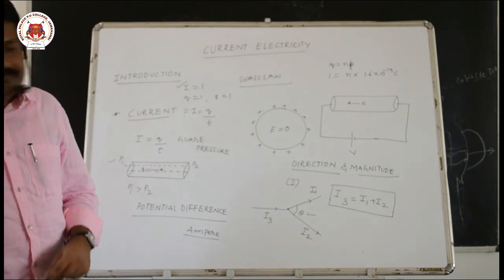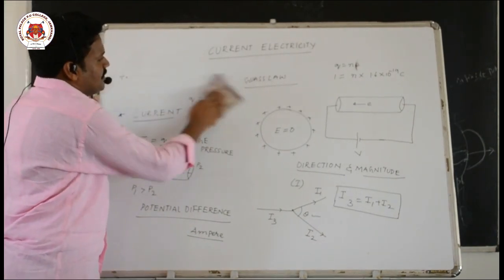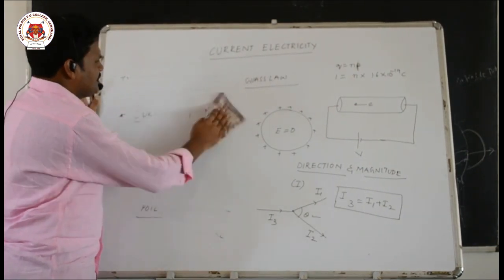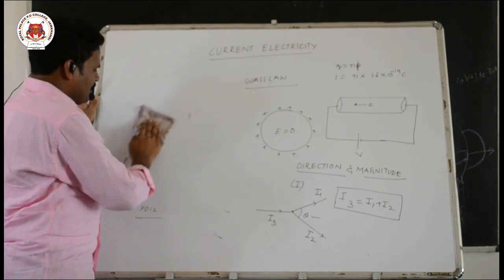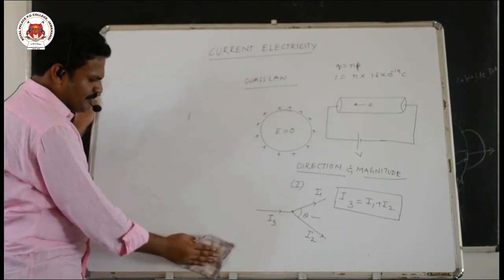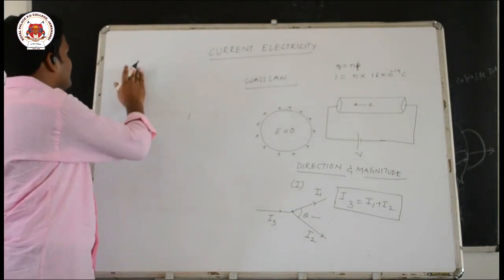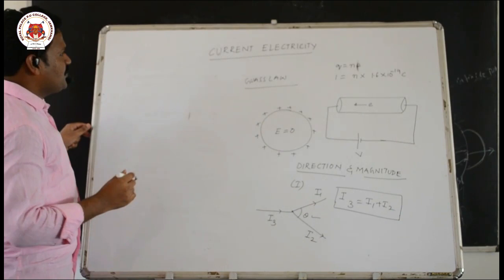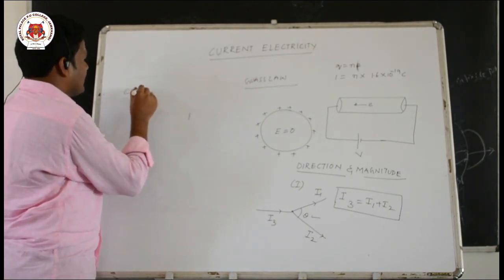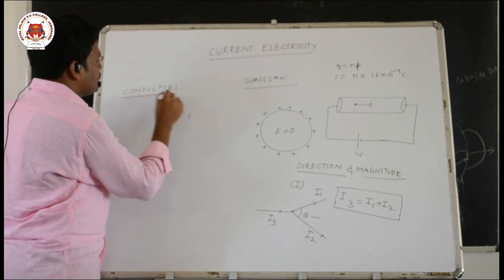Now let us see what the charge carriers are in solids, liquids as well as in gases. When you come to a solid, in solids there are conductors, insulators and semiconductors. In case of conductors, the charge carriers are electrons.